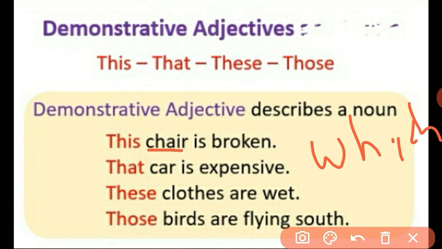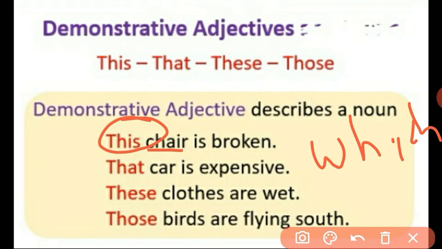If you ask the question, what answer will you get? Let us see. Chair. Which chair? Answer, this, right? So the word this is pointing out the noun chair, so it is considered a demonstrative adjective. It demonstrates, points out, or shows the noun.